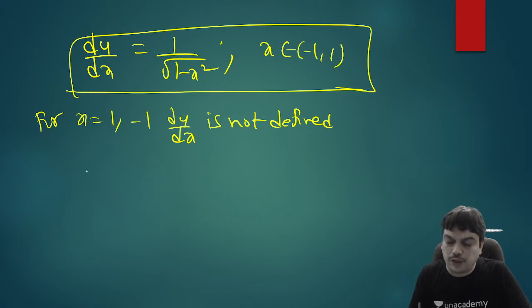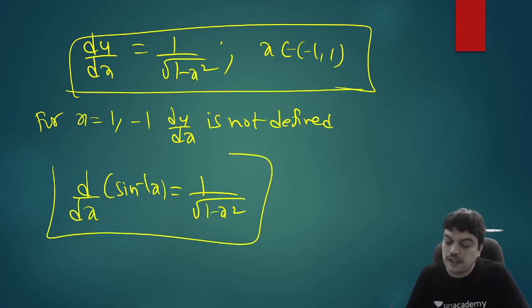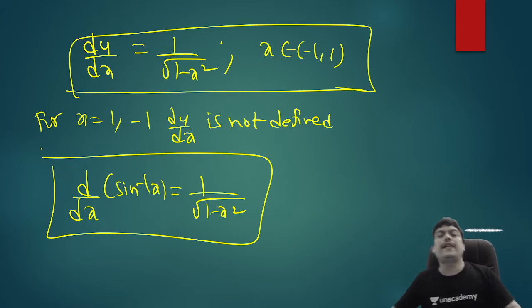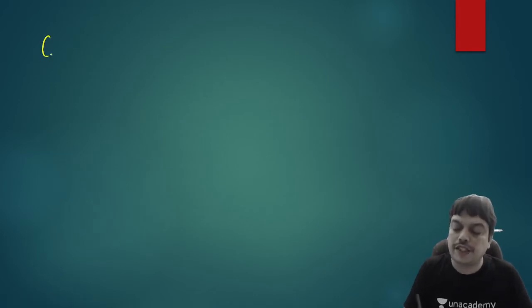So we can conclude the formula as d by dx of sine inverse x, because y is sine inverse, equal to 1 divided by square root of 1 minus x square. So just in the same manner, you can also derive the derivative of all the other inverse trigonometric functions. So let me now take up the next function, y equal to cos inverse of x.